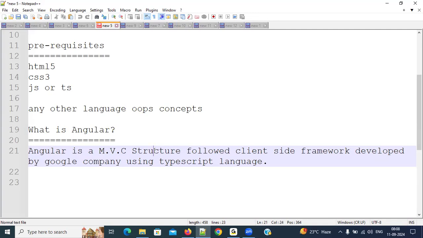For example, PhonePe. By using PhonePe, we can do a number of things. For example, we can recharge our mobile, pay our electricity department bill, and pay our LIC bill. So many things we are able to do. We are using only one application, but we are performing multiple tasks. That is the advantage of REST APIs.